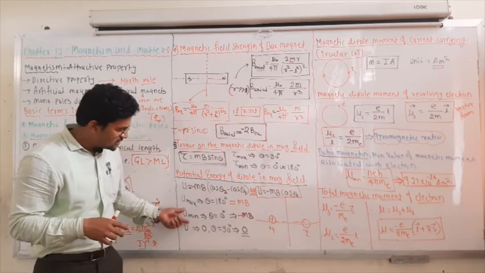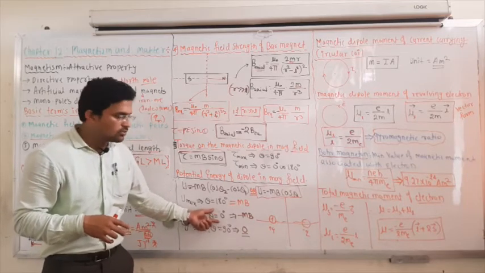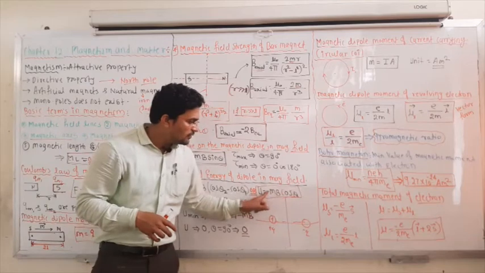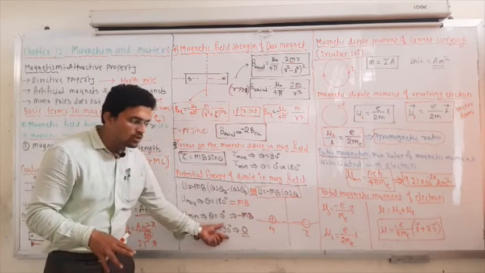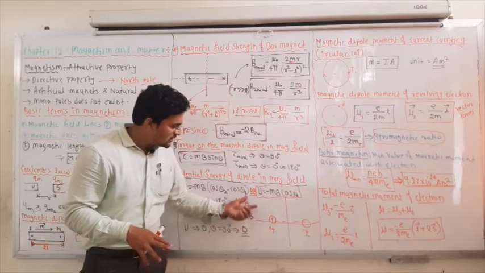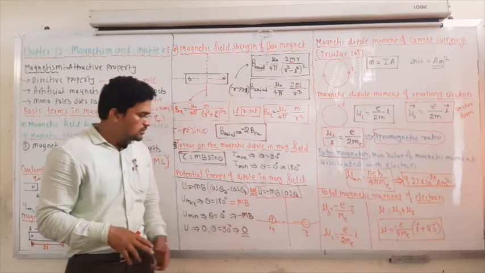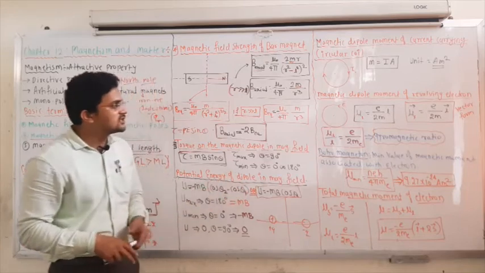And the potential energy is minimum when theta is equal to 0 degrees, because cos of 0 is 1 and it will be minus M B itself. And U is equal to 0 when theta is equal to 90 degrees, so the potential energy will be almost 0. So these are the things regarding the potential energy of a dipole.